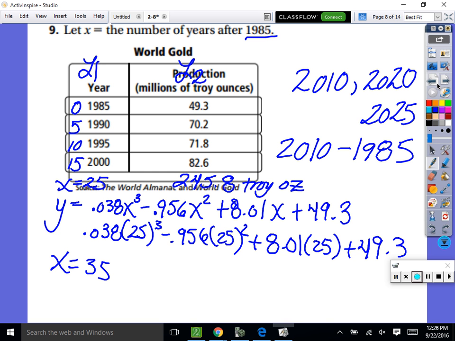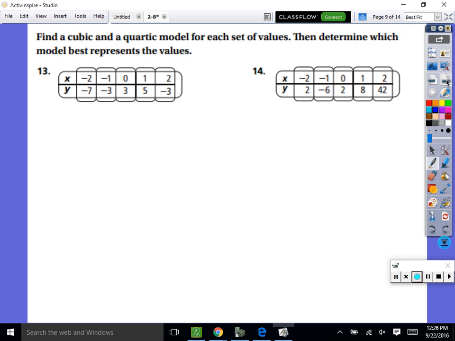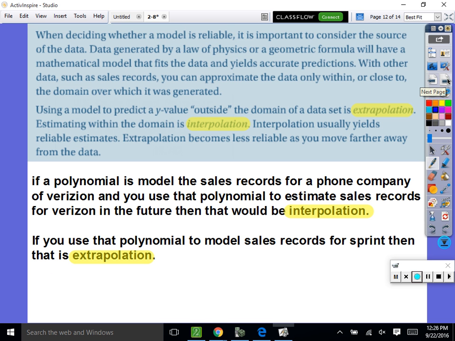But if I said, what about a different company? Could we plug that in and calculate something? Probably not, because that wouldn't be accurate for that company. That's extrapolation. I'll read this part to you because they can say it better than me. It says, using a model to predict a y value outside of the domain of a data set is extrapolation. Estimating within the domain is interpolation. Interpolation usually yields reliable estimates, and extrapolation becomes less reliable as you move further away from the data set.